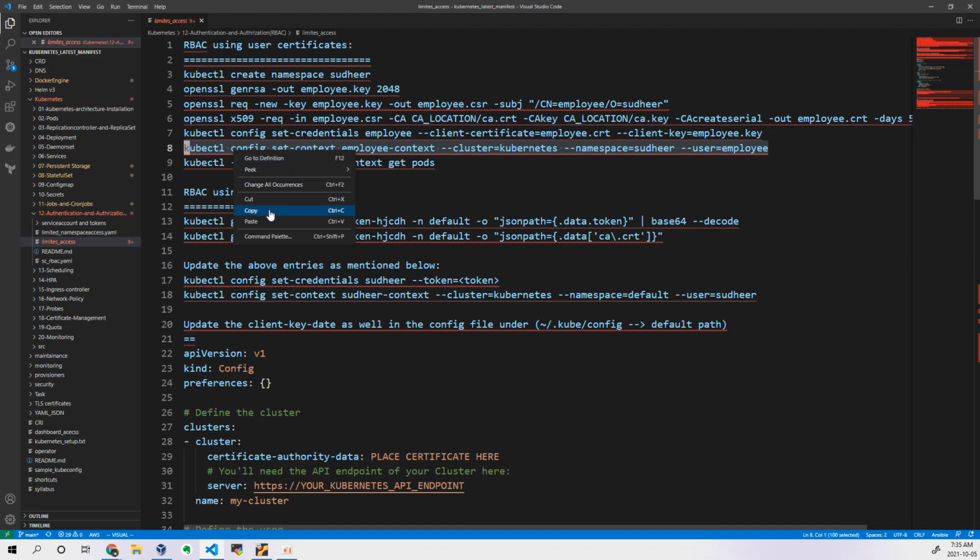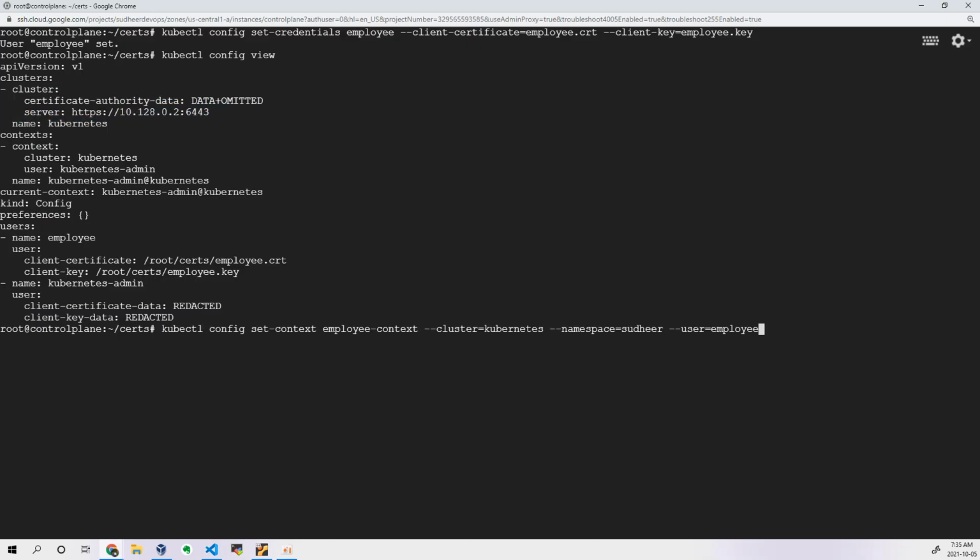So take this and go here and just execute this command. The user related information is employee, so that is what I have written here. Okay, and then namespace is nothing but Sudhir. Why? Because I want to communicate only to the Sudhir namespace. If you want to communicate to all the namespaces, no need to add this entry. Okay, and then cluster is Kubernetes. You can see here, and this is the entry information. Actually, employee-context is the name of this particular context which is getting added.